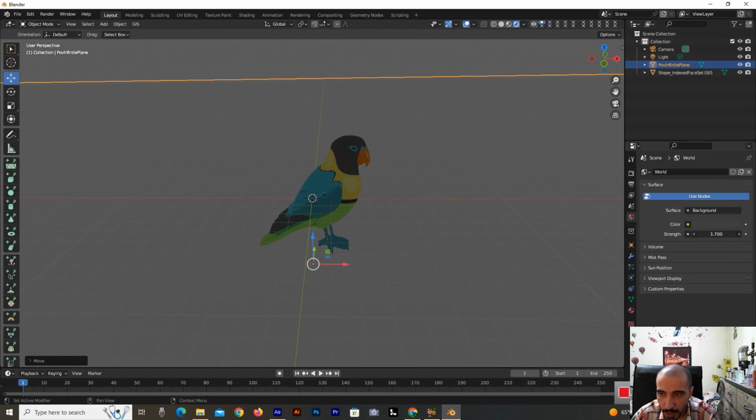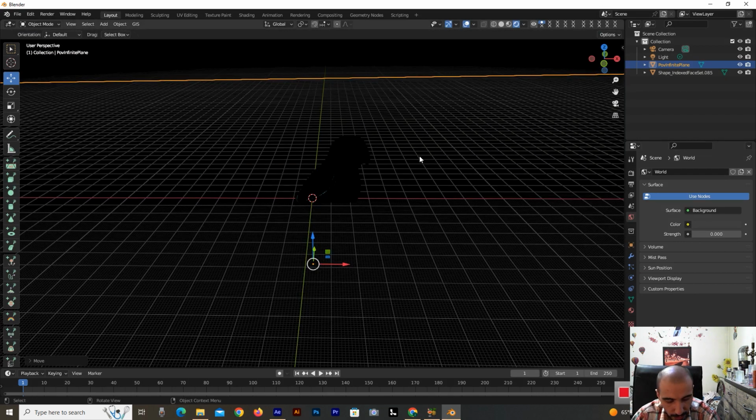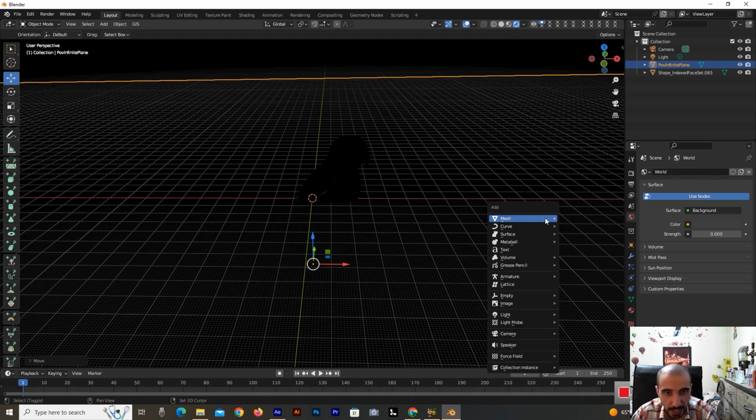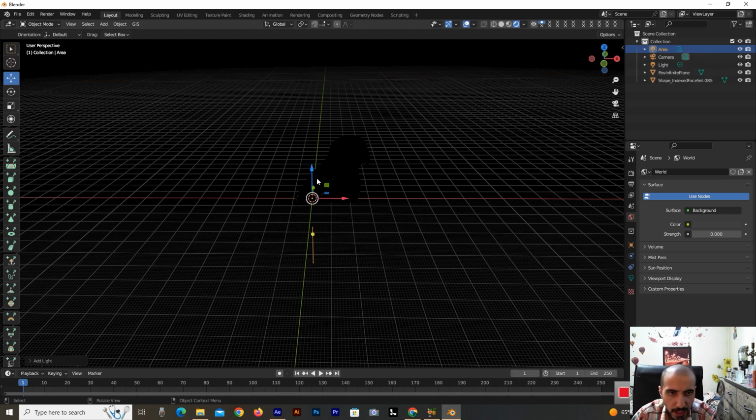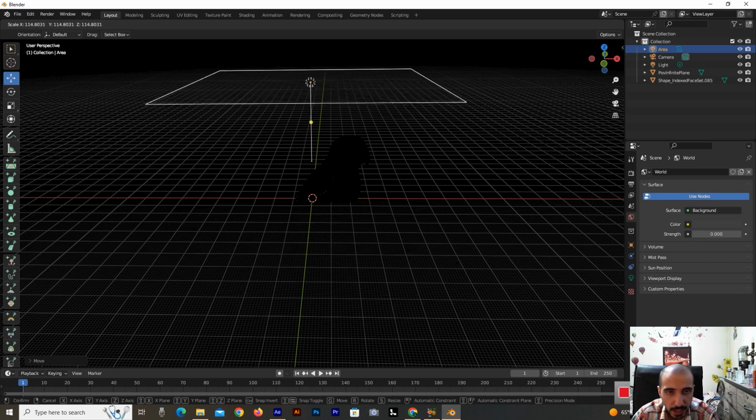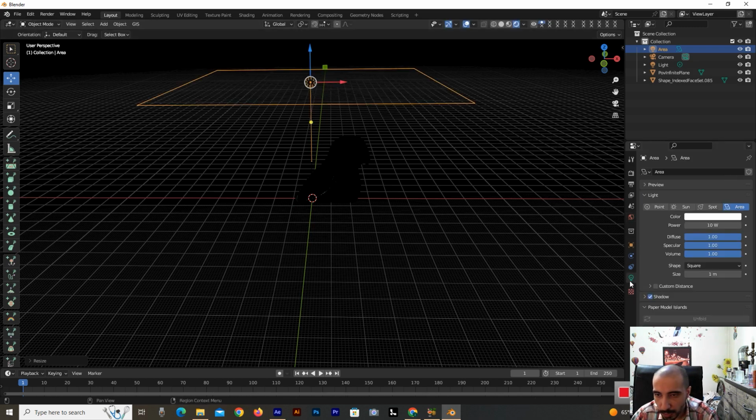So I set this number to 0, and press Shift A and select light. The type is not important, but I select this area light. Now I pick that, yes, and go to the object data properties and select power 300, yes.